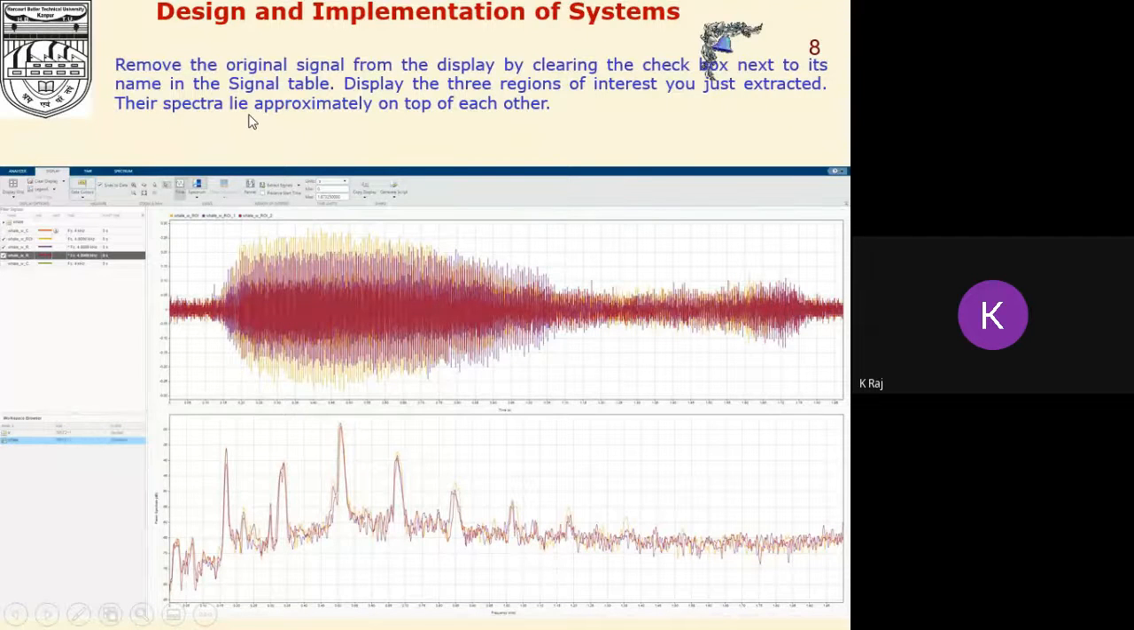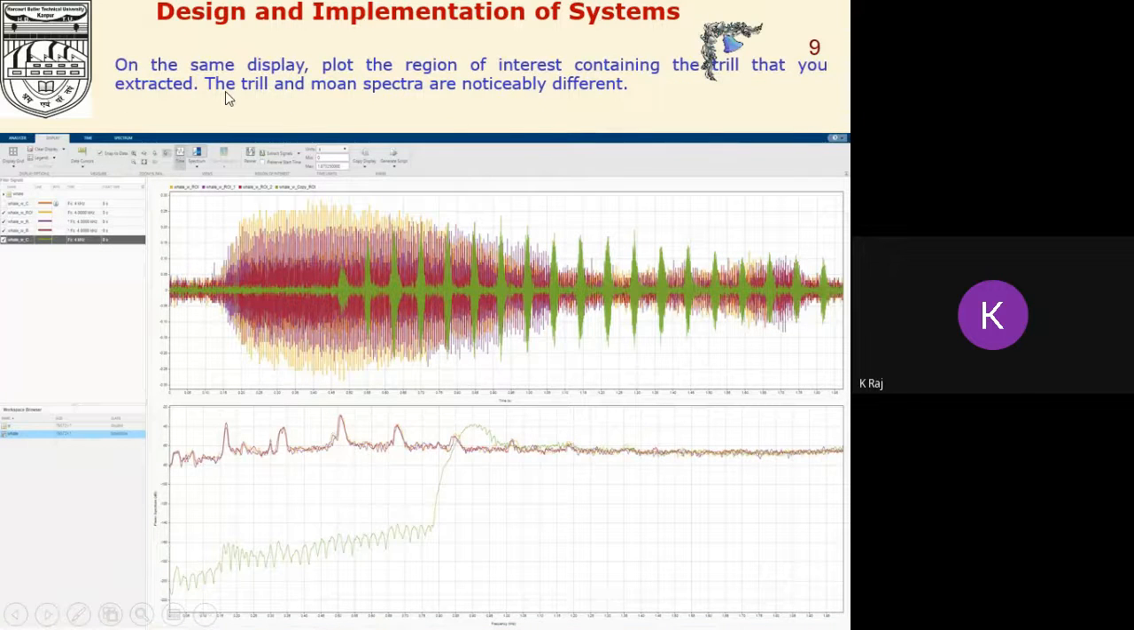Their spectra lie approximately on top of each other here. On the same display, plot the region of interest containing the trill that you extracted. The trill and moon spectra are noticeably different here.